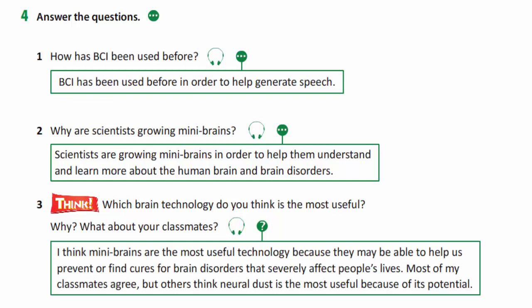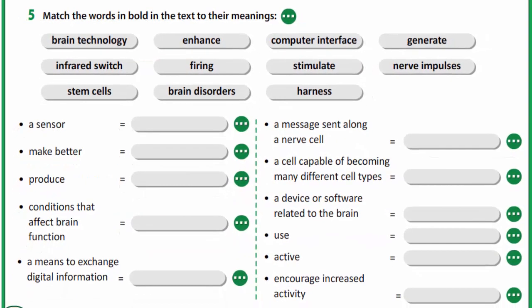I think mini brains are the most useful technology because they may be able to help us prevent or find cures for brain disorders that severely affect people's lives. Most of my classmates agree, but others think neural dust is the most useful because of its potential. In exercise 5, you are to match the words in bold in the text to their meanings.